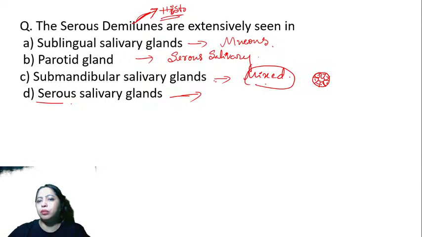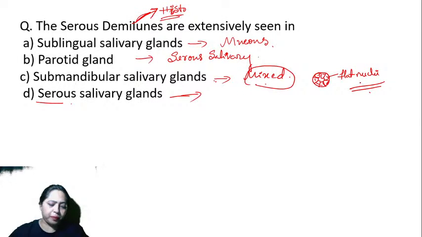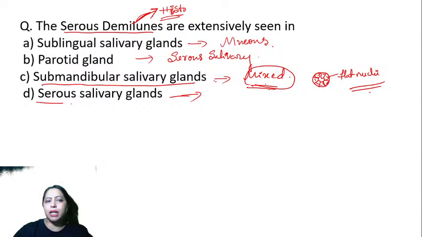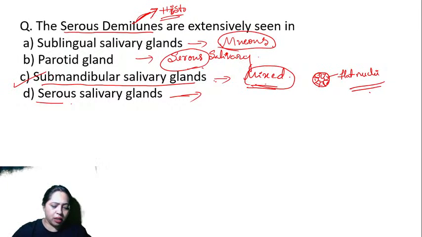This is how the mucous acini looks, with flat nuclei. You'll see flat nuclei. So serous demilunes are a feature of the submandibular, which is a mixed salivary gland. In the parotid, you will see only serous, pure serous. In the sublingual, you will see purely mucous.